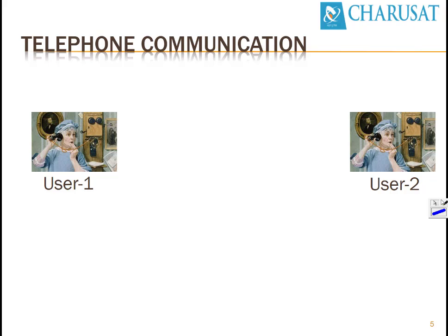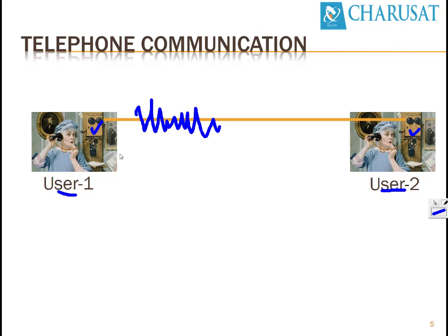Consider there are two users, user 1 and user 2. They want to communicate and they require an instrument. Along with the instrument, they also require one communication line. This communication line is connected to both telephones, and whatever user 1 speaks is transferred through this line. Since it is human voice, non-periodic sine waves are transferred from user 1 to user 2. Similarly, user 2 will respond to user 1, and in that case also non-periodic waves are transferred from user 2 to user 1.